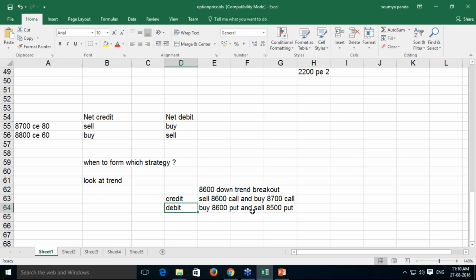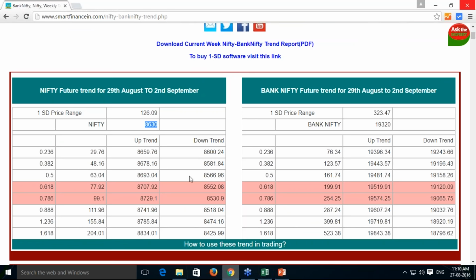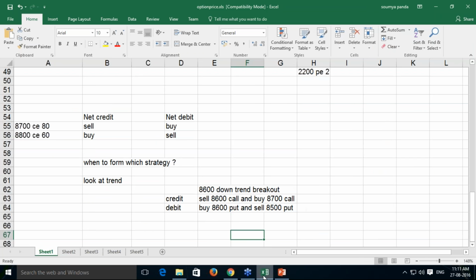But that is not our objective. Our objective is which one we should form. Which strategy will be best suitable at this particular point of time. So at this point, you need to look into which phase of the settlement cycle you are in. So you are in the first week of the settlement cycle for September. If I take this particular example for 29th August to 2nd September, this particular week, then you are in the first week of the settlement cycle of September.